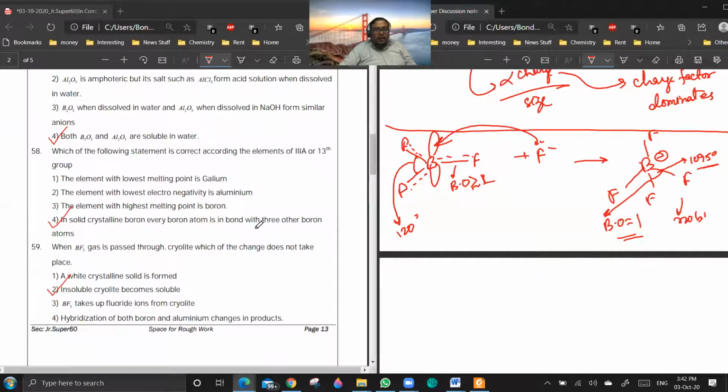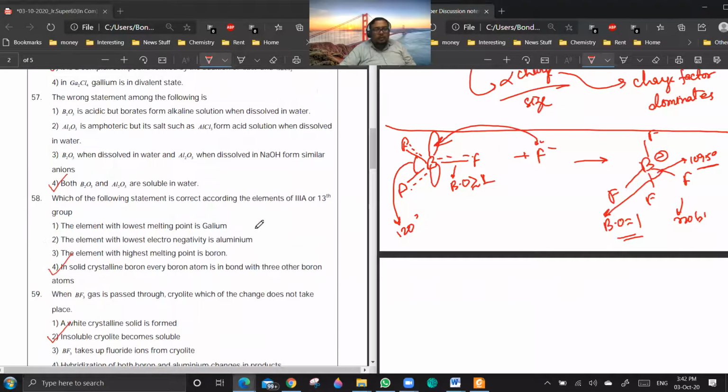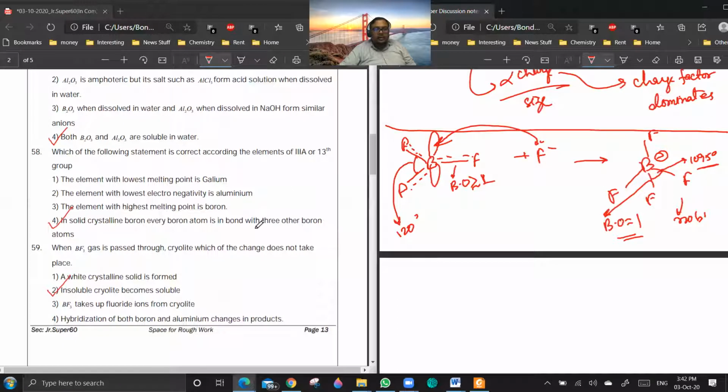Next, 58, 59, and 57. One minute. Okay, 58, 59 first. No doubts? Sir, 58. Sir, 59. Okay, one by one. First 58. It is saying which of the following statements is correct according to the elements of group 3A. It is asking for the correct one, no?